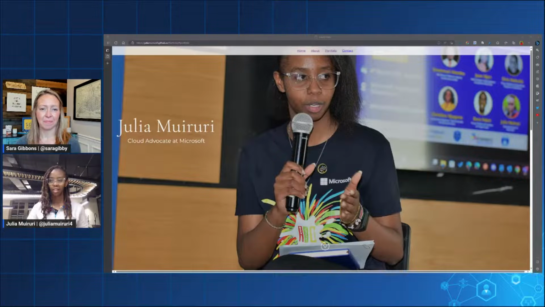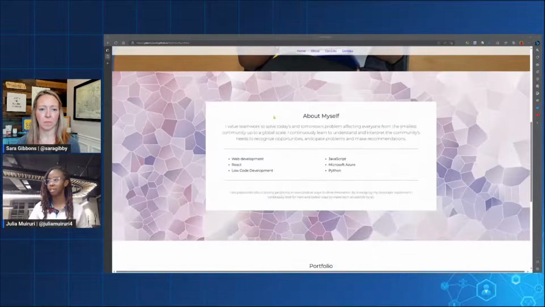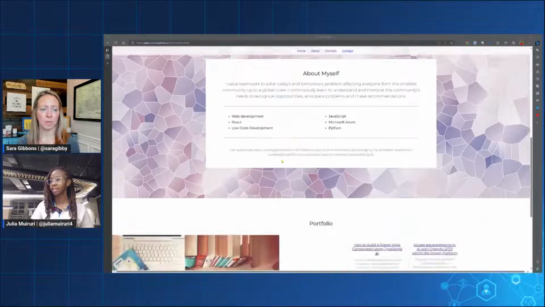So as you can see on my screen, I have this lovely site. It's very simple. It's already deployed on GitHub Pages. And as you can see, it's just a short portfolio site showing my current role. It has a short about section at the bottom where I've listed a brief description of what I do, some bullet points around the skill sets that I currently have.